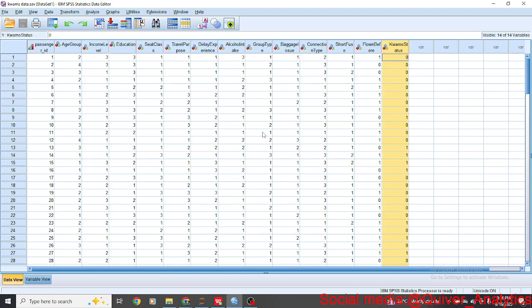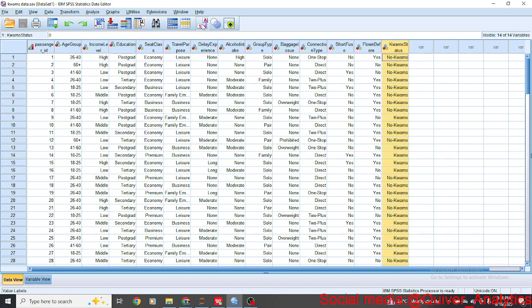You can also have them as text. So if I click this value label, you can see my text is back. So it sees it as text and it also sees it as values, and that's a very good advantage for SPSS. Now when we get to Python, you would see the limitation of Python there.